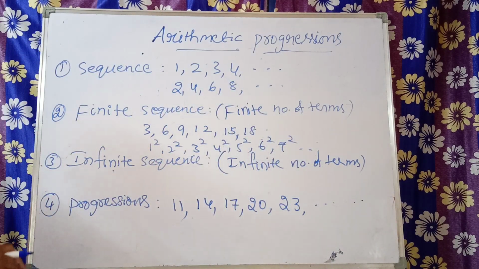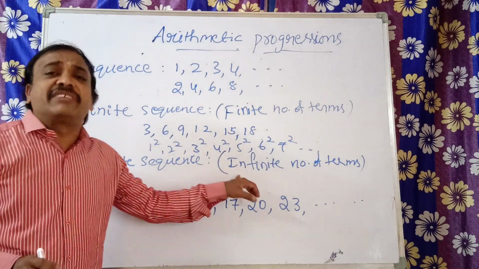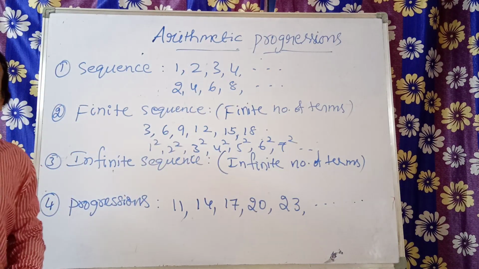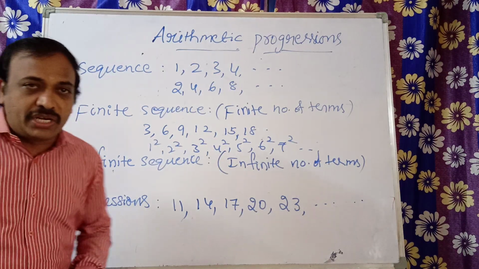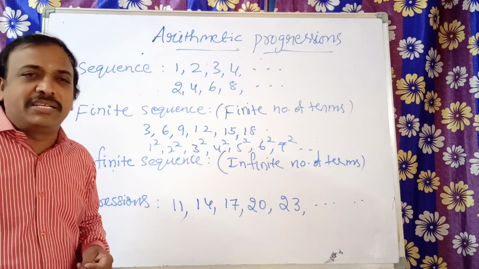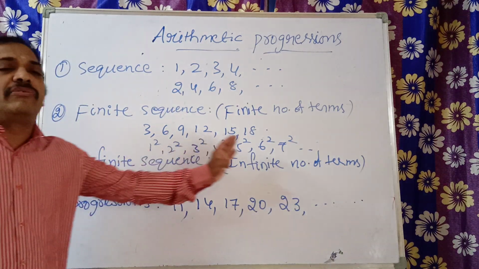You observe it here, infinite sequences. Why didn't I give an example of an infinite sequence? Because if it is infinite, there will not be any end to the terms, like the set of natural numbers. Is there any end for the natural numbers? No. The same for the set of whole numbers. These all are infinite sequences.